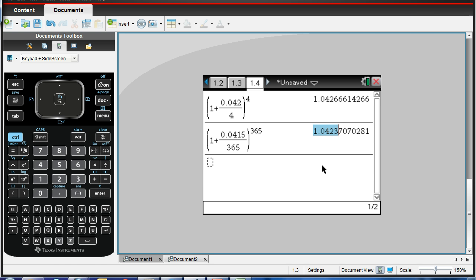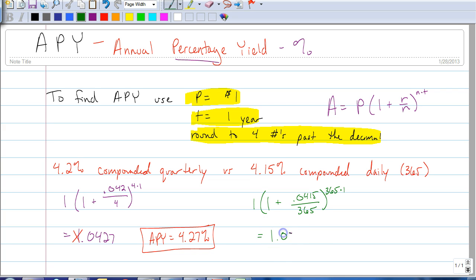So you can see that even though it's compounding daily, when it changes to the percent we would get 4.24%. Granted, that is more than 4.15%, but when I compare that over the course of a year, the 4.2% compounding quarterly would still be a better way to go by 0.03%. And if I have $10,000 to invest, that 0.03% is going to make a slight difference.